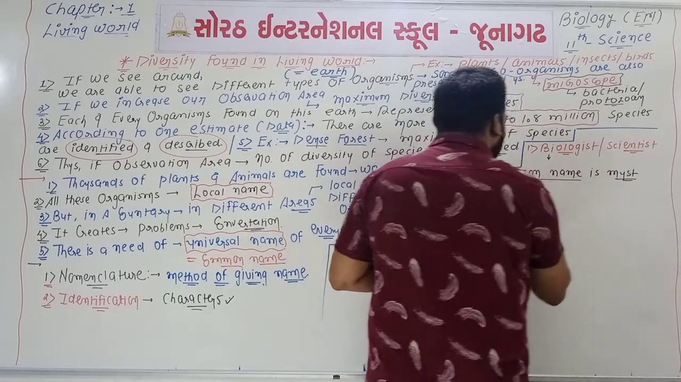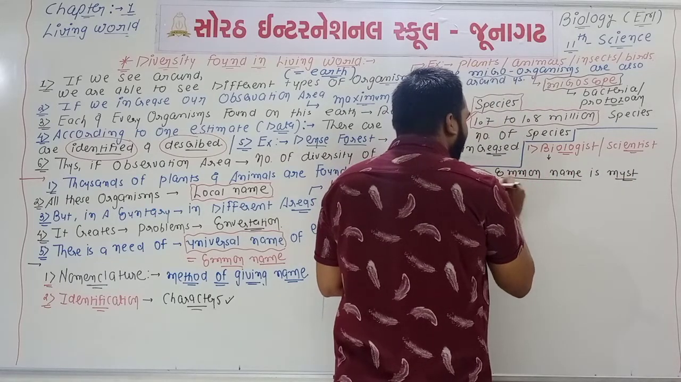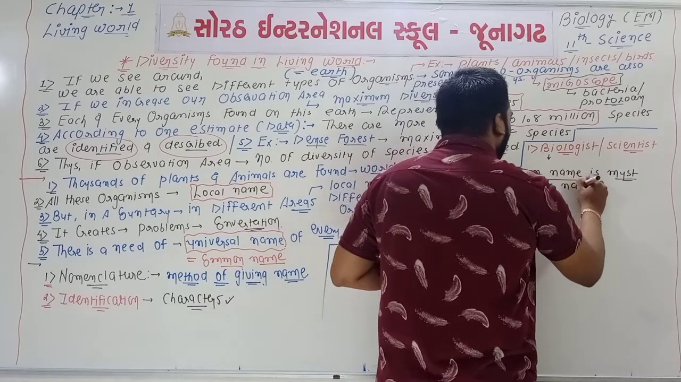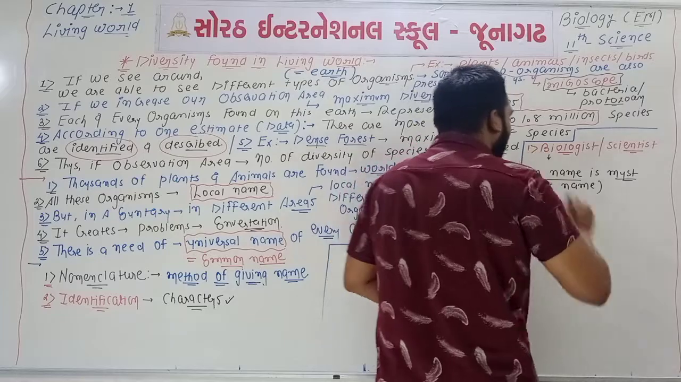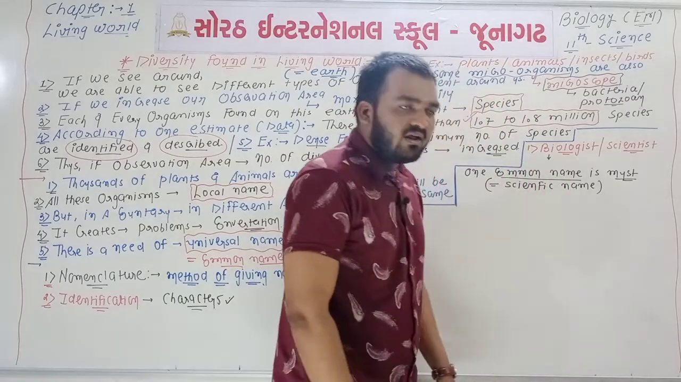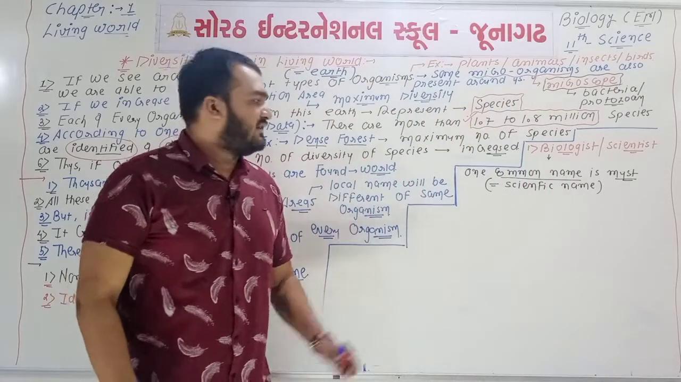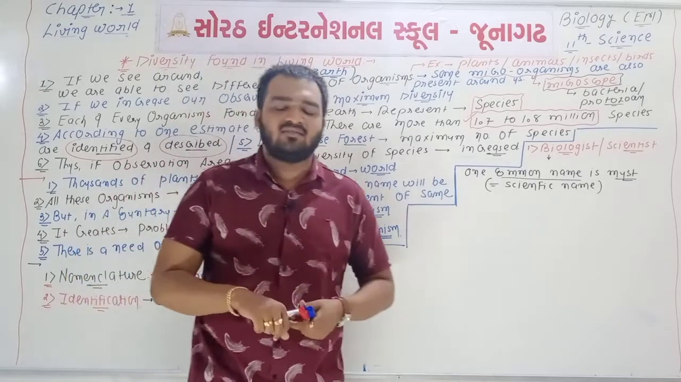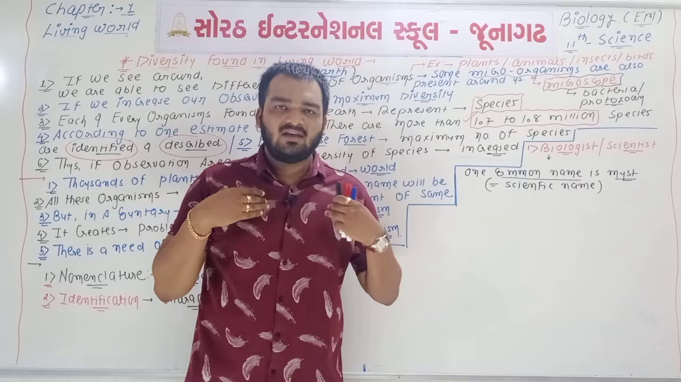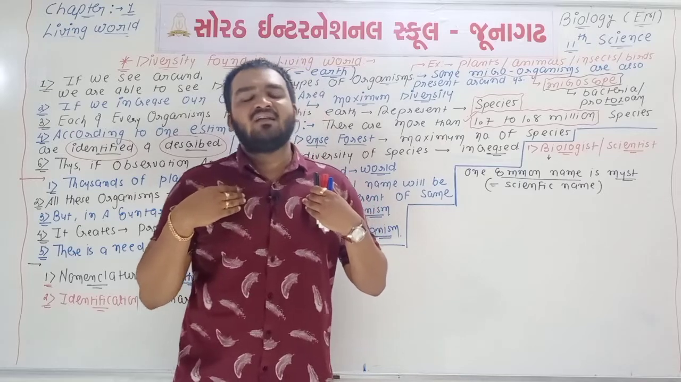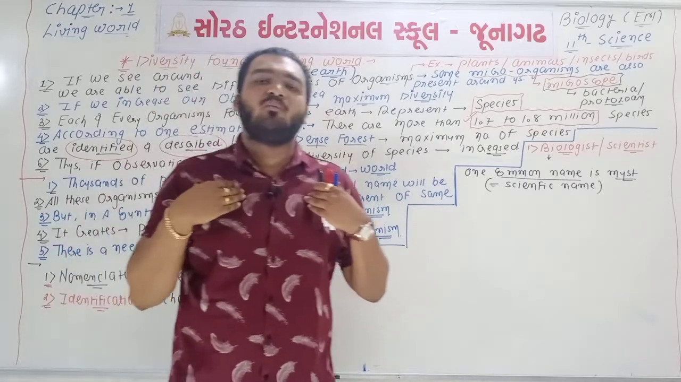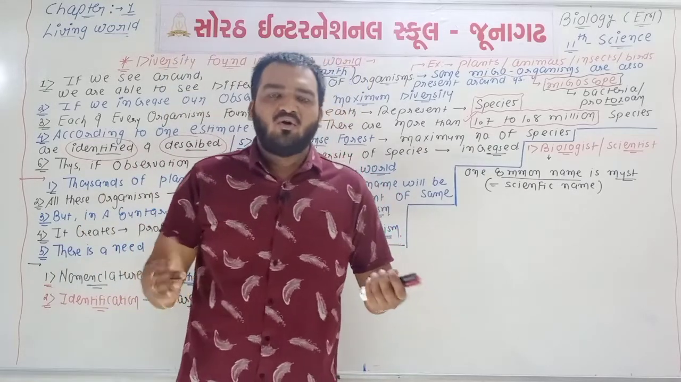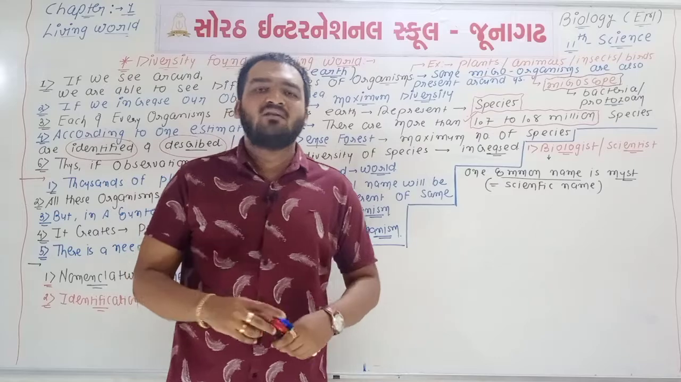This common name is equal to what? It is equal to the scientific name. So according to biologists, one scientific name of every organism is required. For example, we are humans, but our scientific name is Homo sapiens, because in different languages the meaning of human will be different.